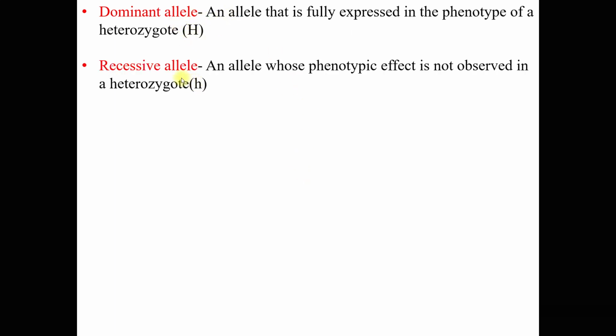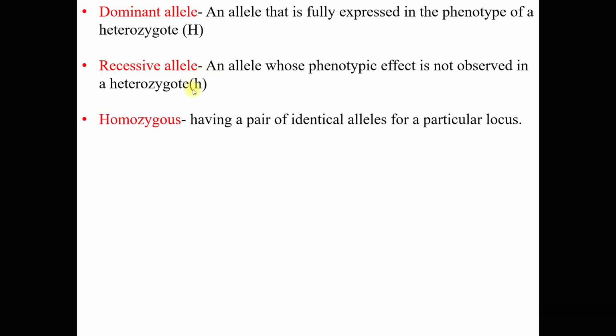Okay, and recessive allele is an allele whose phenotypic effect is not observed in a heterozygote, because in a heterozygous individual, the dominant allele will mask or suppress the characteristic or effect of the recessive allele. So dominant allele we represent with a capital letter, while recessive allele we represent with a small letter. Okay.